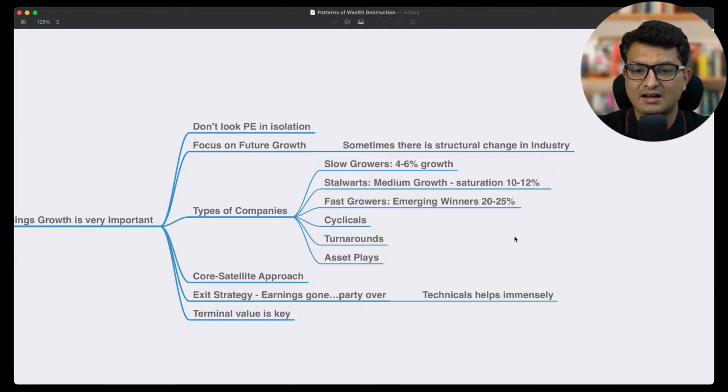And among that, there are also cyclicals and turnaround kinds of companies. Cyclicals and turnarounds, you need to be very, very careful. Okay. So I generally don't prefer these kinds of companies in my core portfolio because they are not long-term wealth generators. Okay.